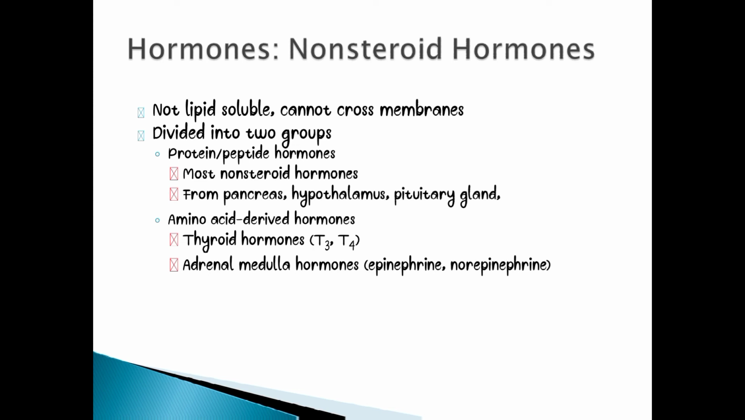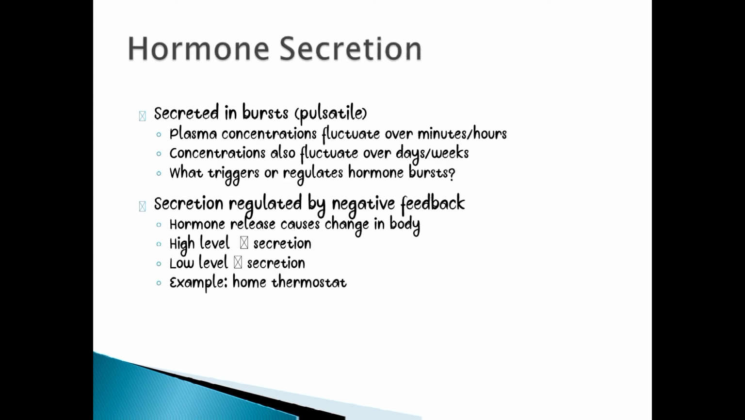Moving to the next slide, hormone secretion. Hormone secretion occurs in two major ways. It is secreted in bursts, pulsatile. The plasma concentration fluctuates over minutes to hours, or also over days to weeks. What triggers or regulates hormone bursts? Secretion is regulated by negative feedback.